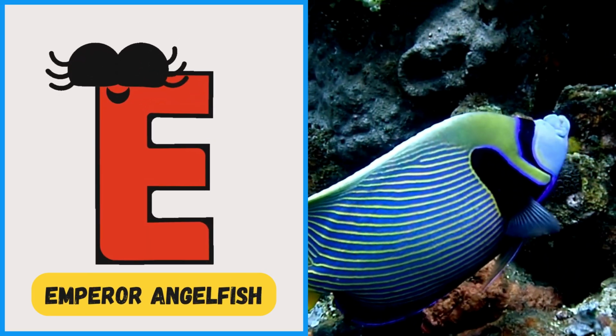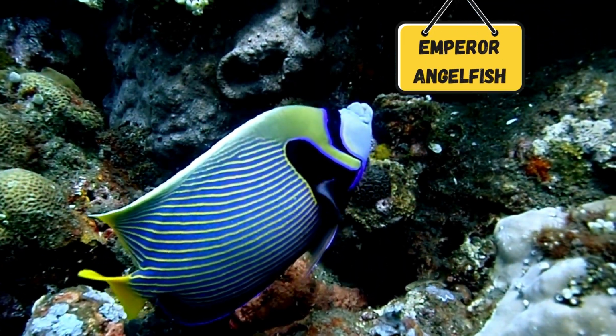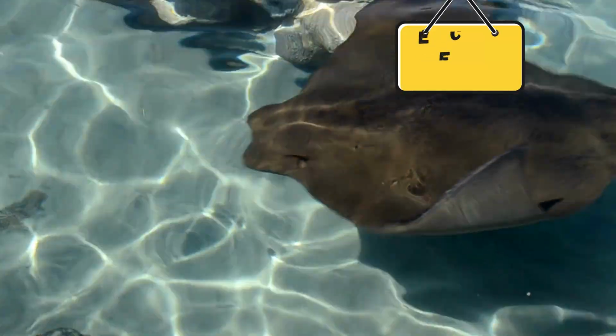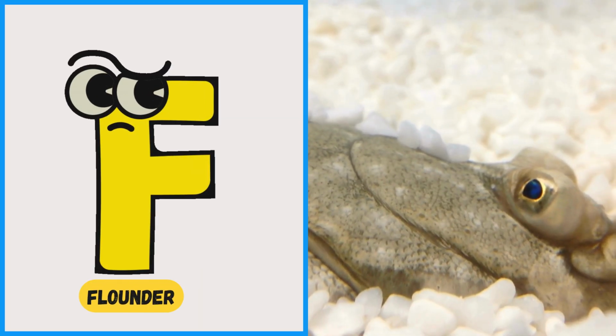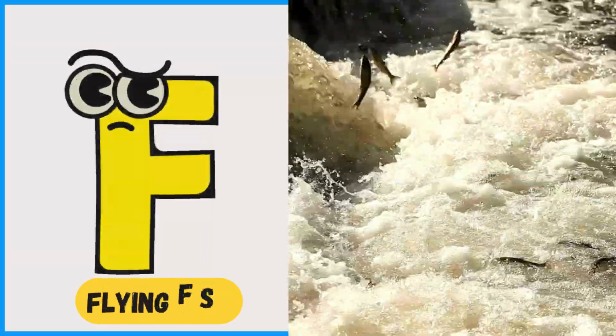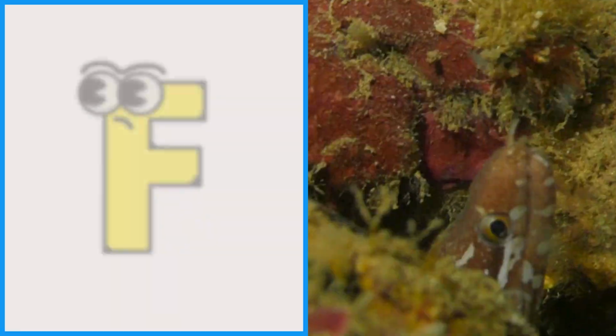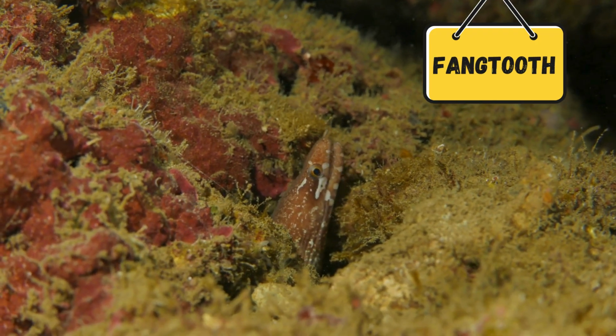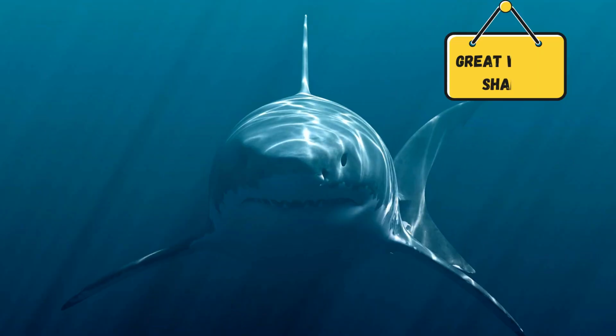E is for emperor angelfish, emperor angelfish. E is for electric ray, electric ray. F is for flounder, flounder. F is for flying fish, flying fish. F is for fangtooth, fangtooth. G is for great white shark, great white shark.